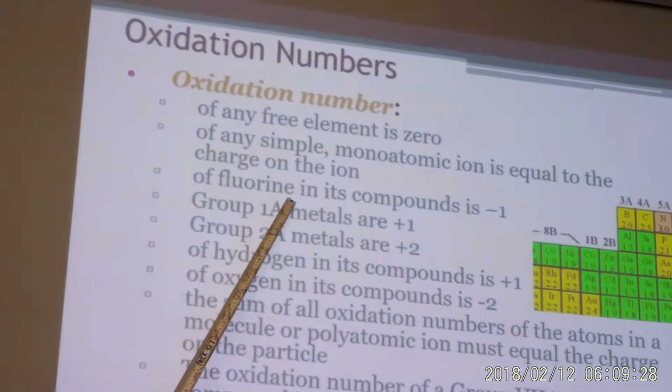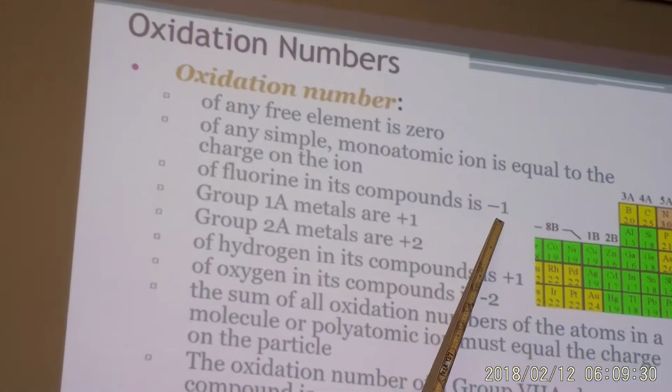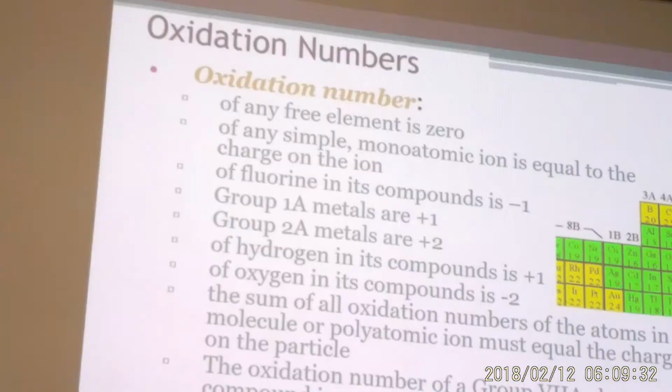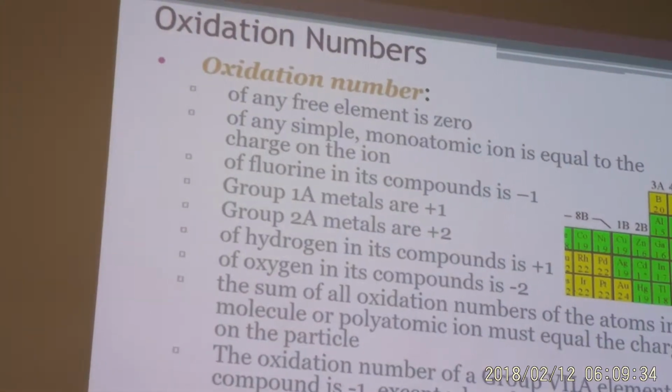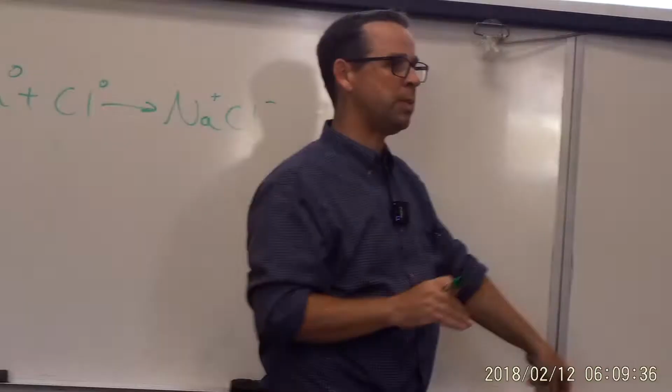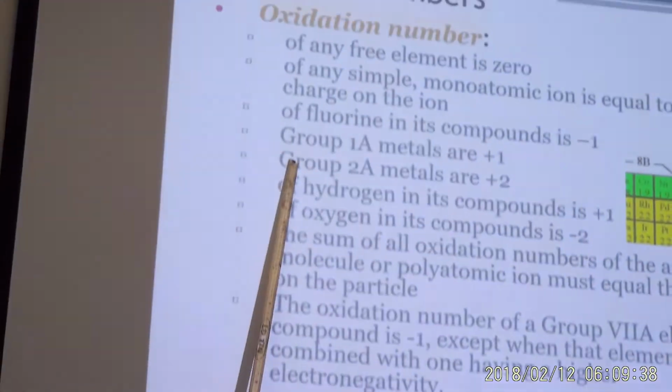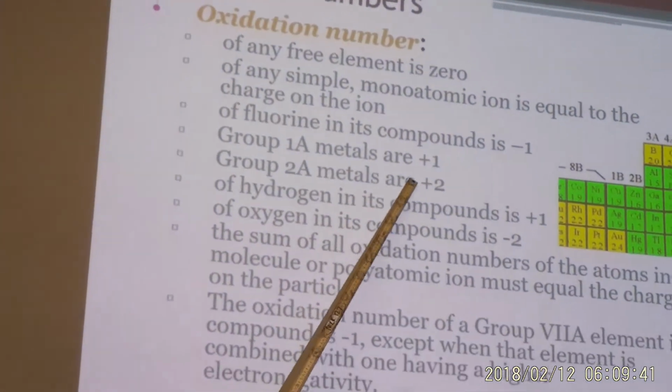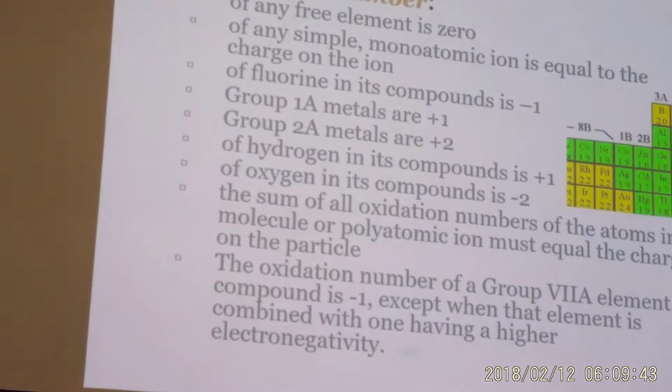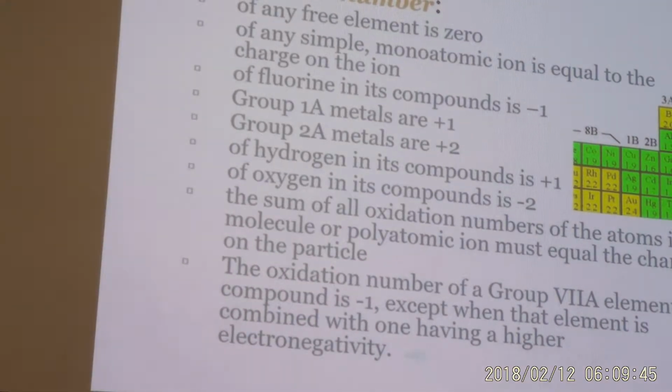Okay? Another thing we can look at is fluorine. If fluorine is in the compound, it's always a -1. So that's good to know and will come in handy later on when you least expect it to. Group 1 metals are always +1. It's like lithium, sodium, potassium, rubidium, cesium. They're always +1, which isn't surprising because we know that the compounds that they form are ionic and they always have a +1 charge.